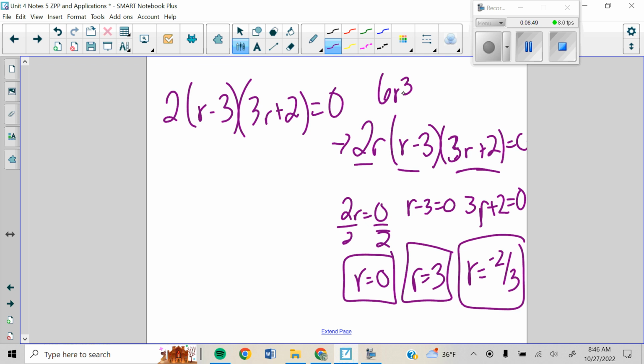Now, our highest exponent is always how many zeros or solutions we would have. Now, if we FOIL this back together, we just get 6r squared. So it tells me I have 2 answers. This one is going to tell me that I have 3 answers. So keep that in mind. If I'm pulling a GCF out that does not have a variable, I don't need to worry about it once I get to solving for the variable. If it does have a variable that I'm pulling out, I'm going to use it to solve for my solutions.